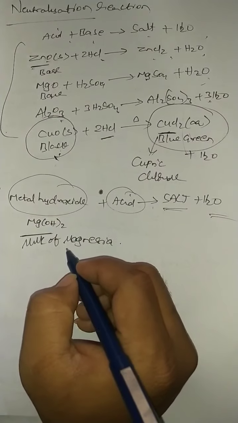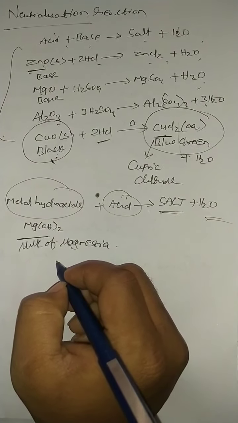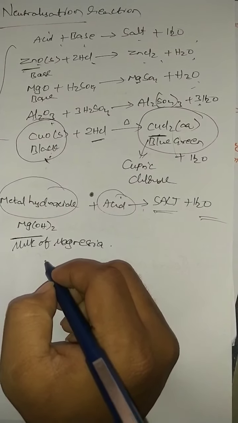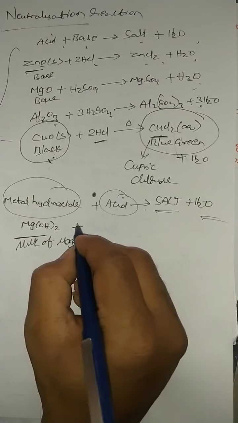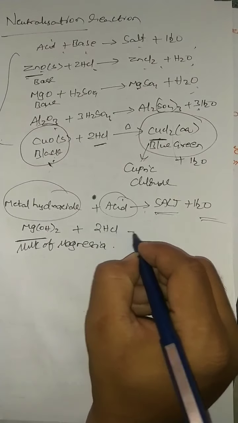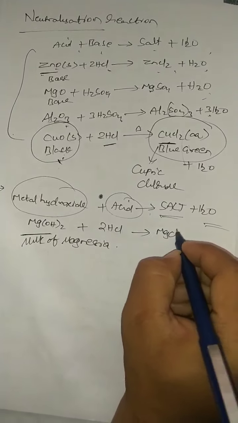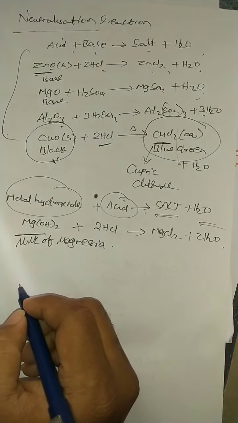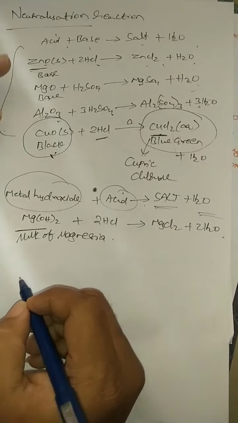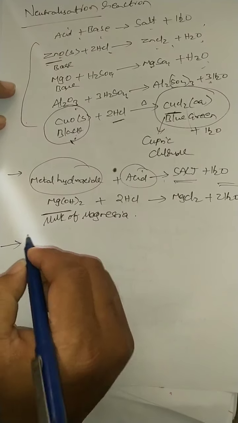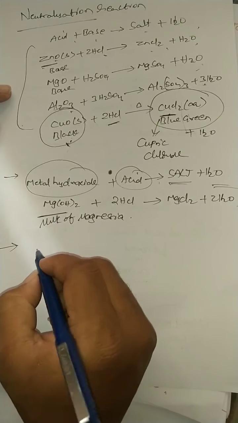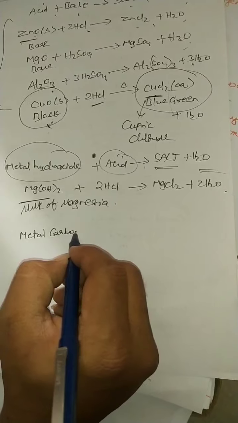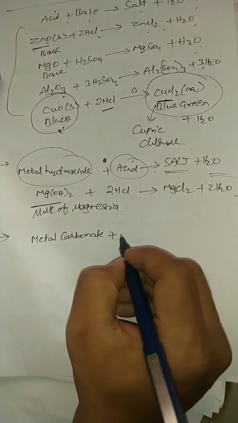It acts as an antacid. It is used to relieve acidity in the stomach. So to relieve acidic nature in the stomach, you can use milk of magnesia. Milk of magnesia acts as a base, so it interacts with HCl to form MgCl2 plus water. So this is also an example of neutralization reaction, students. And now one more example you can take, metal carbonate plus acid.